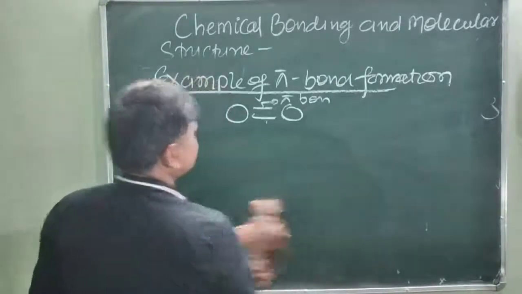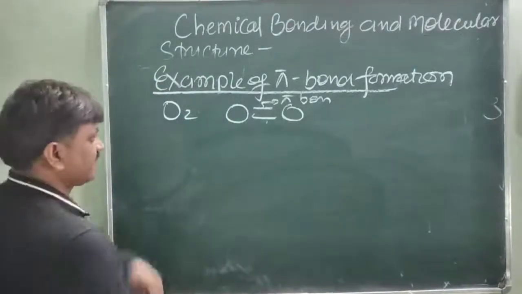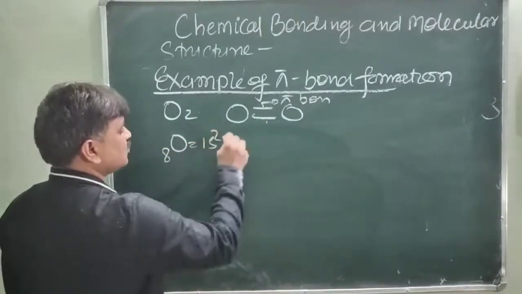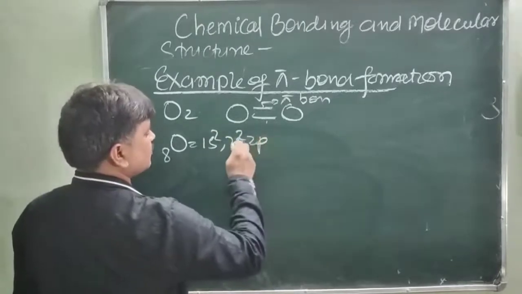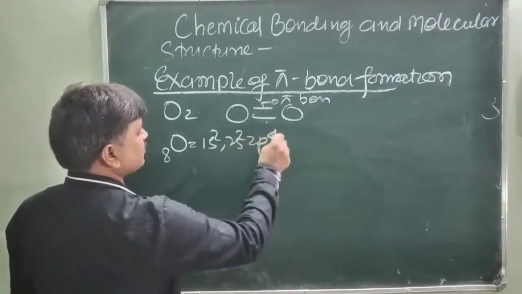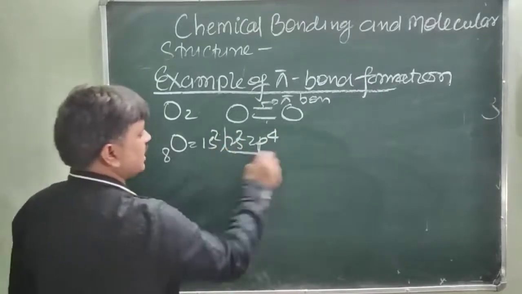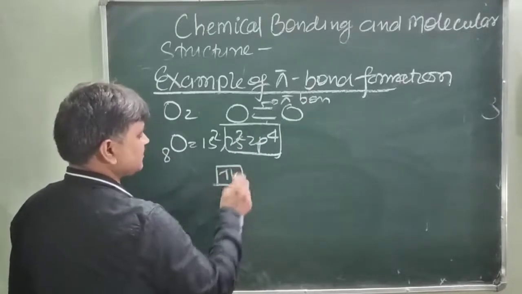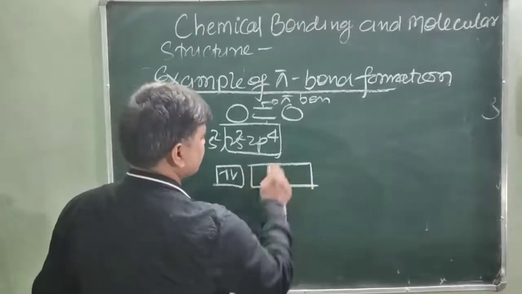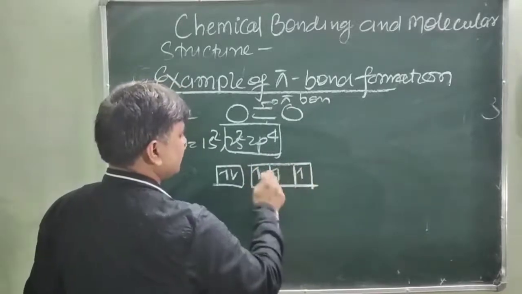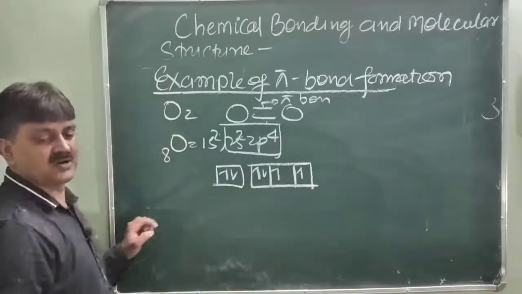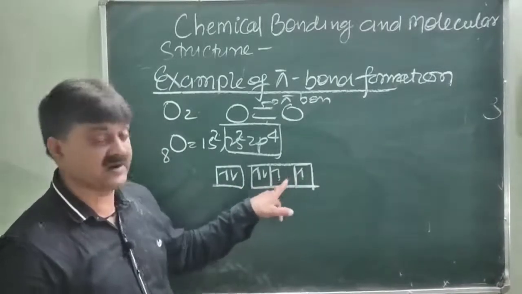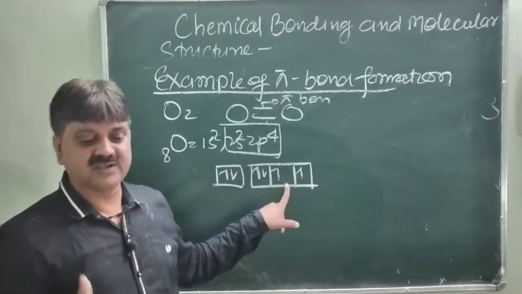Just like in case of oxygen molecule, you will see here, this is the oxygen, atomic number 8, 1s2, 2s2, 2p4. So the outermost shell's orbital has 6 electrons. This is 2s having 2 electrons and the p having 1, 2, 3 and 4. So we will see here, these 2 orbitals having the unpaired electron, and it can very easily be understood.